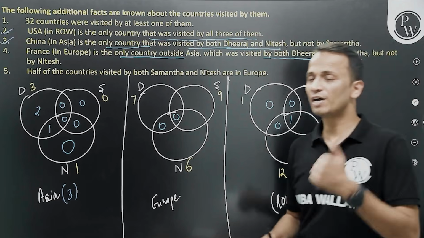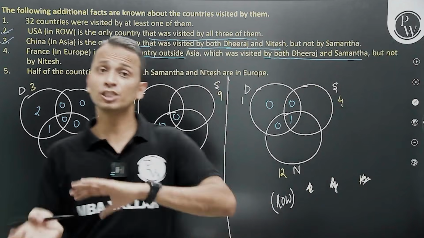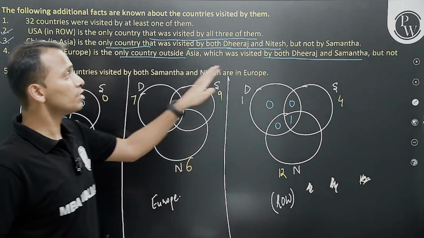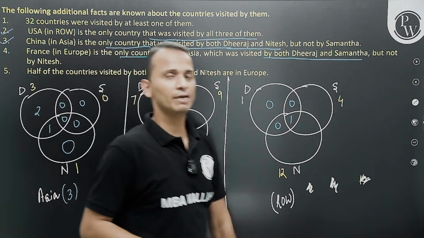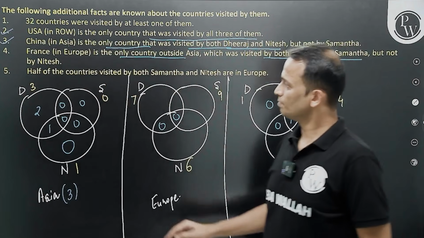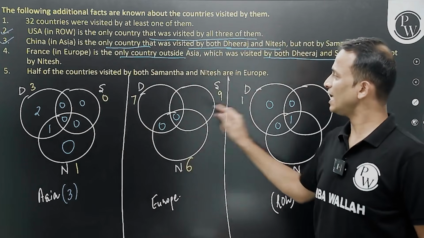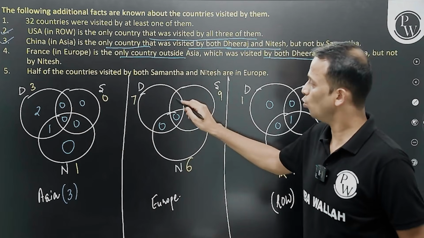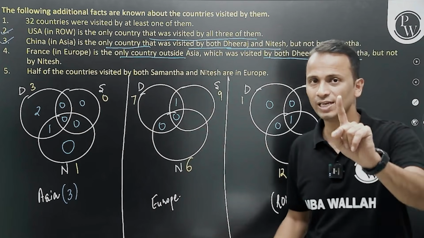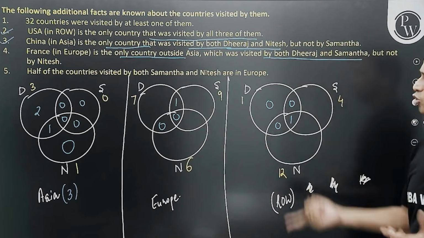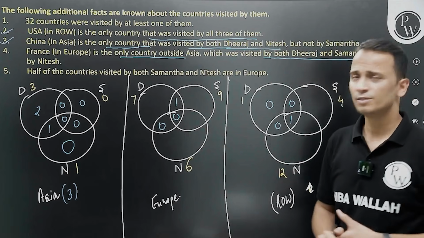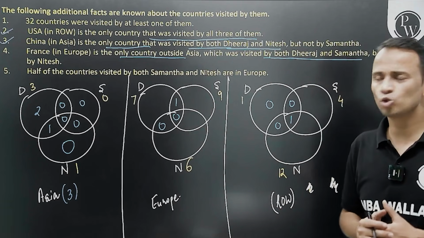So France is the only country in Europe visited by only Dheeraj and Samantha. So Dheeraj and Samantha only is 1 because it's only France, and here it's already 0. Fine, done. Point number 4 is also taken.